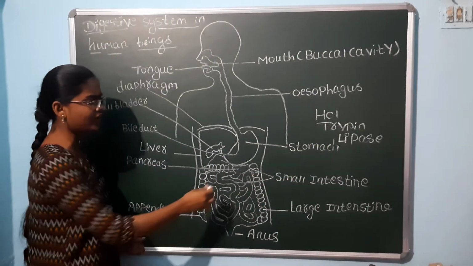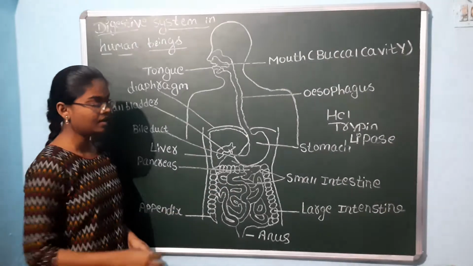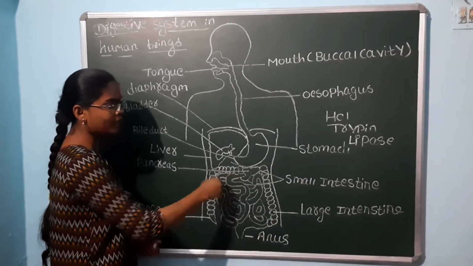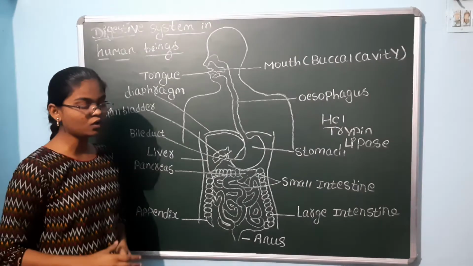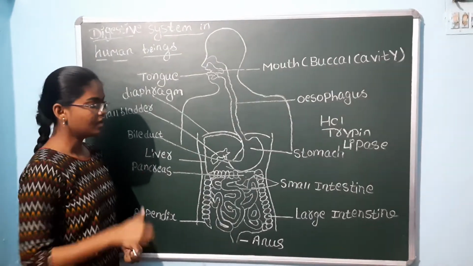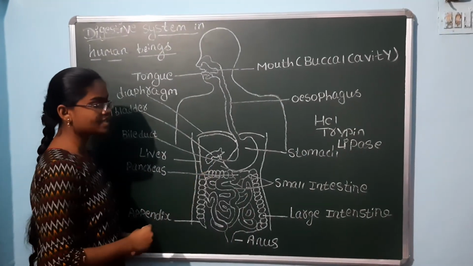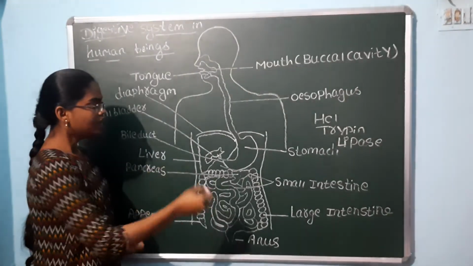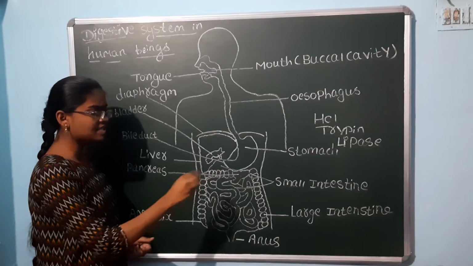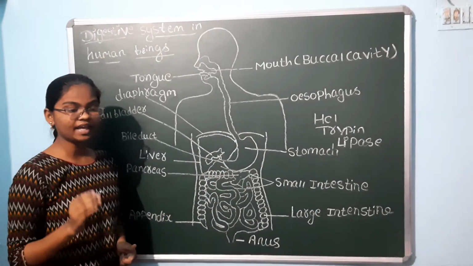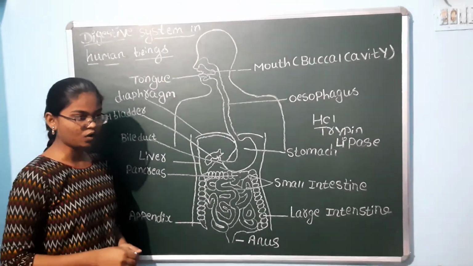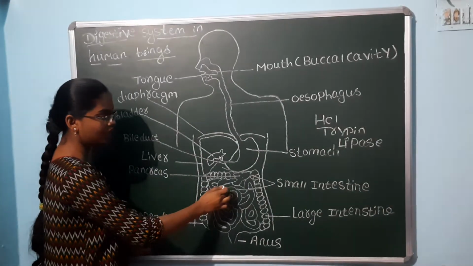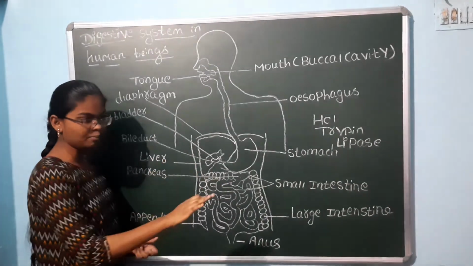Now we reach the final stage of digestion. Here, the complex proteins are broken down into amino acids. Next, carbohydrates are broken down into simpler sugar. Next, fats are broken down into fatty acids and glycerol. Now here in the small intestine, the digestion completes.